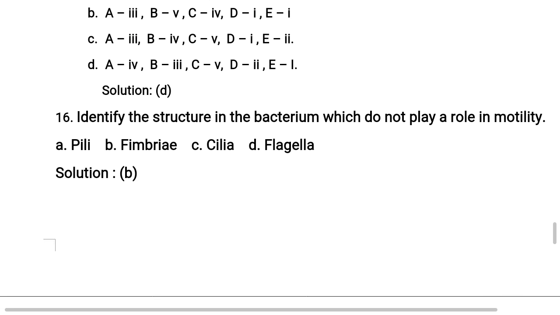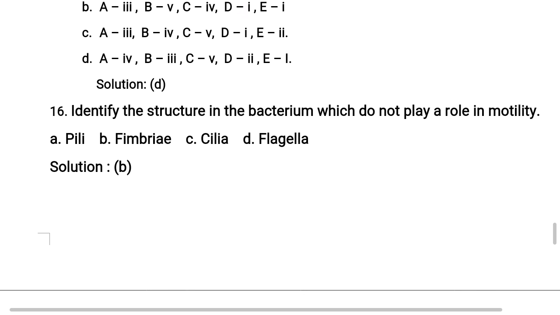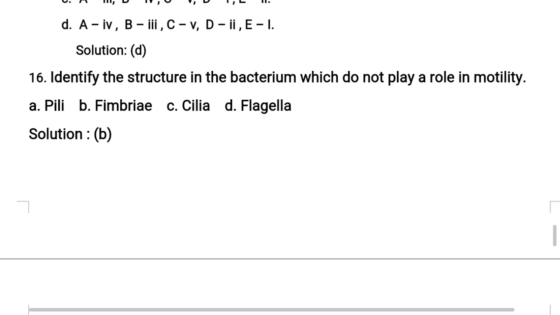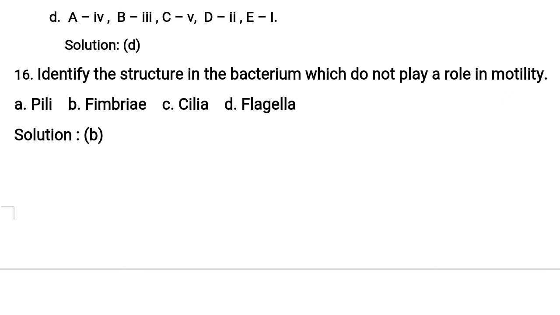Next, 16th question. Identify the structure in the bacterium which does not play a role in motility. So students, just now we had a discussion on parts of flagellum, and there are a few structures here which do not play a role in locomotion of bacterium, but they are present on the surface of the bacterium. Let's see what those are. Option A, pili. Option B, fimbriae. Option C, cilia. Option D, flagella. So the correct option for this question is option B, fimbriae.